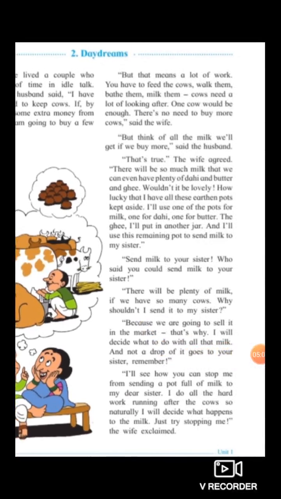So she said to her husband that yes, it will be lovely because I am lucky that I have all these earthen pots kept aside. I will use one pot for dahi, one for milk, one for butter. And the ghee I will put in another jar. And I will use this remaining pot to send milk to my sister.